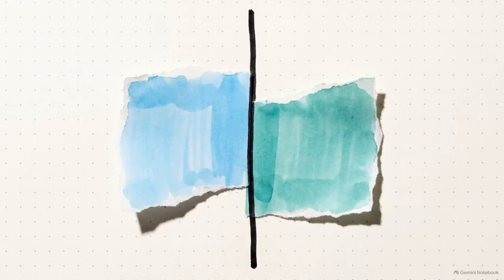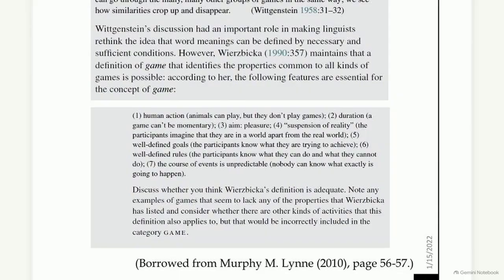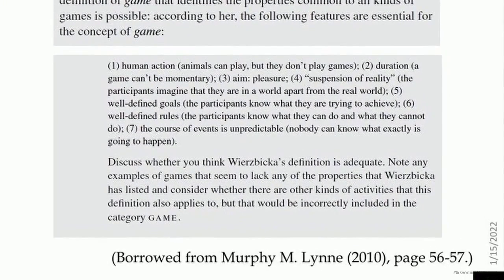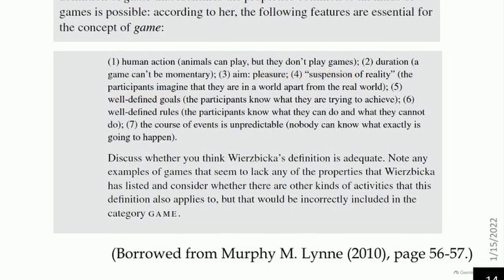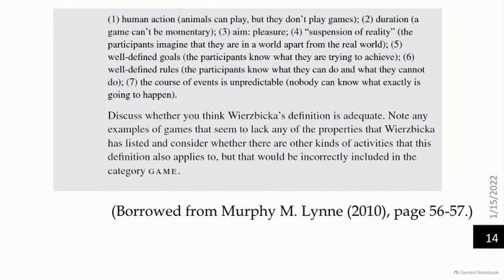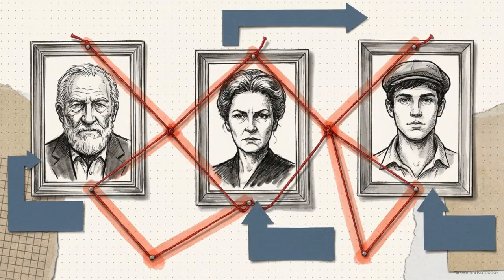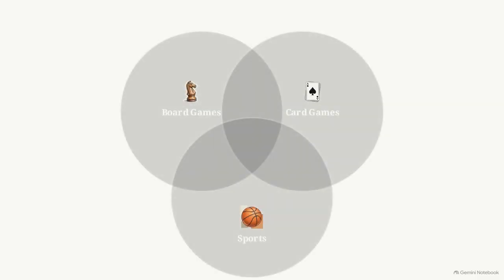The Twain-Tor paradox. Look at this text outlining linguist Anna Wierzbicka's attempt to define a game. She listed 7 essential features, like suspension of reality and well-defined goals. But even this exhaustive list fails to cover every single game. So we return to Wittgenstein. His answer to this problem was a concept called family resemblance. He argued that games don't share a single universal trait. Instead, they share an overlapping network of similarities.